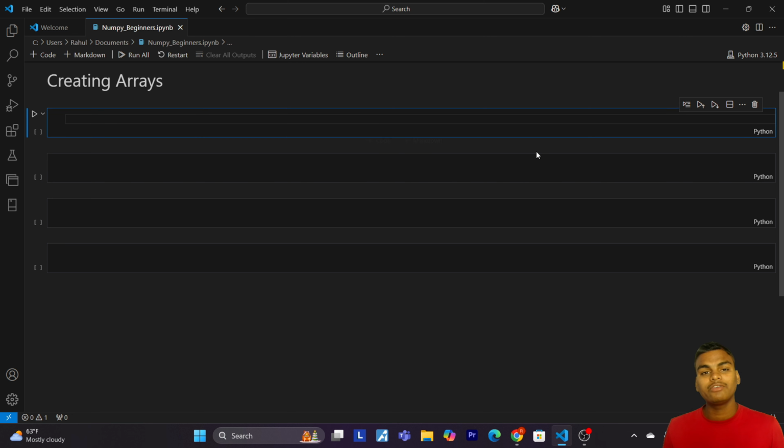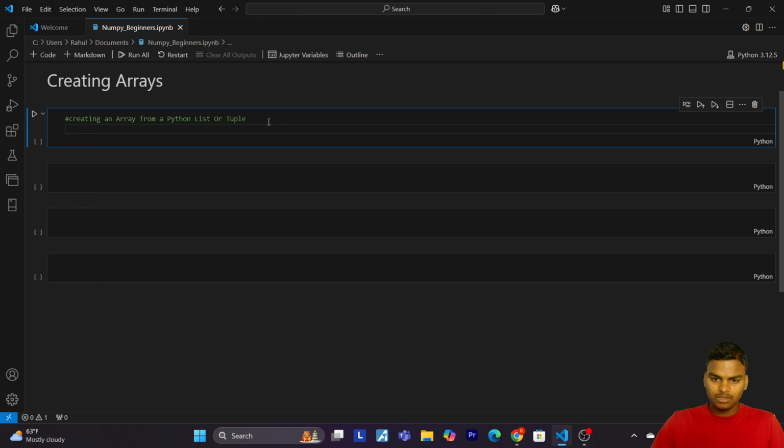The first array we will create using the help of a list. So let me give the heading: creating an array from a Python list or tuple.